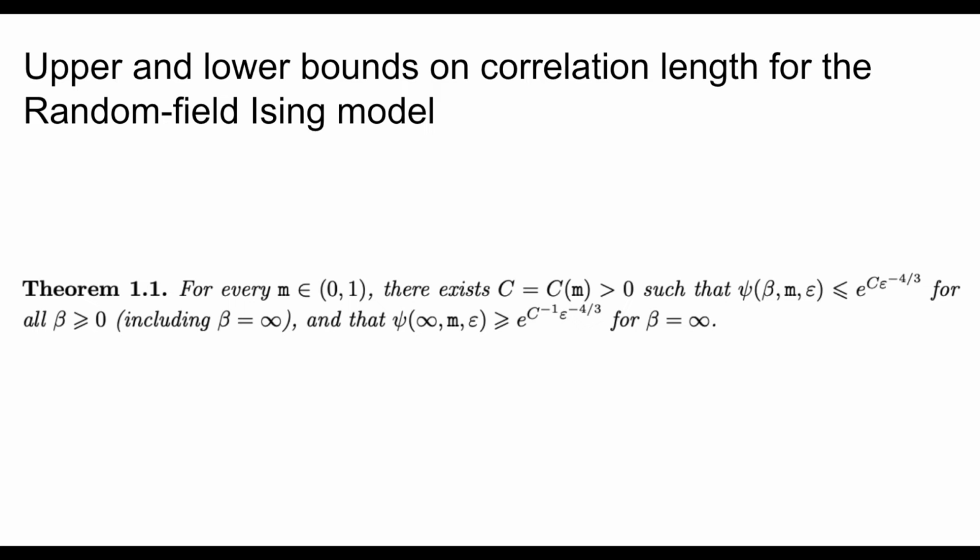some exponential, where the power of the exponential is dependent upon epsilon to the minus 4/3 power, for all positive inverse temperatures, including infinite inverse temperature. On the other hand, they also provide a lower bound for the correlation length of the random field Ising model, in which the correlation length at infinite beta, which is still a function of the spontaneous magnetization and epsilon, is bounded below by another exponential, which also has a power that is dependent on epsilon to the minus 4/3.